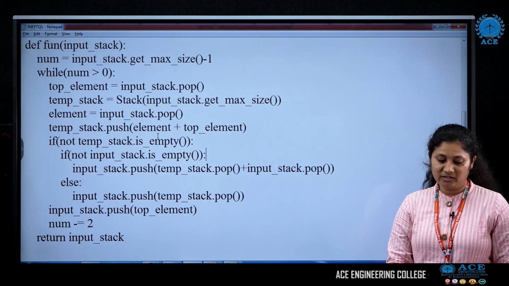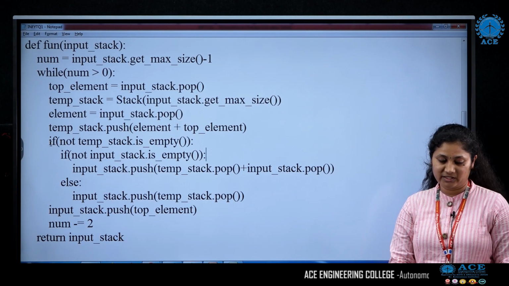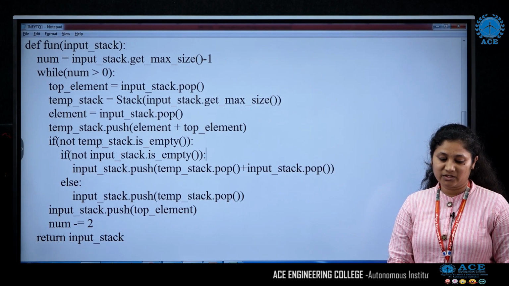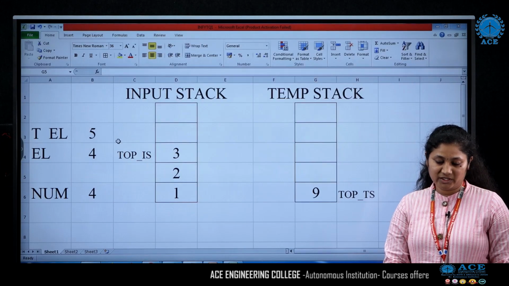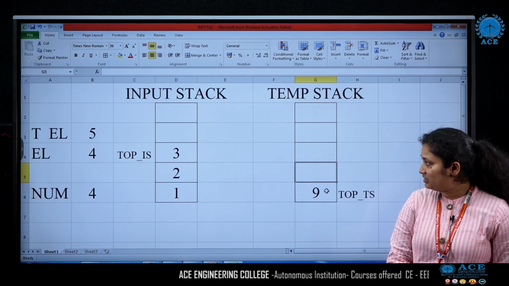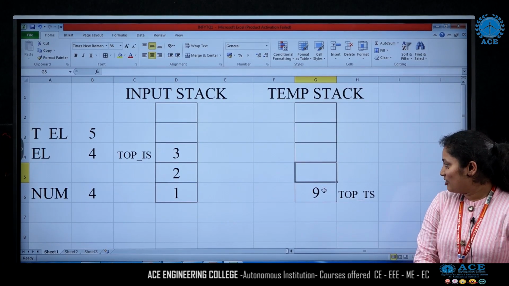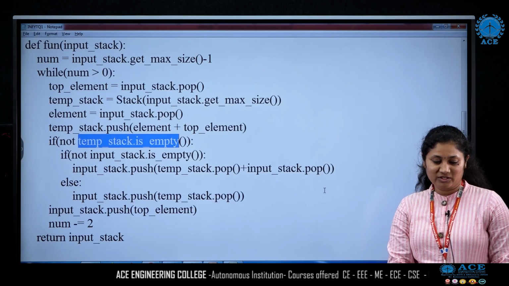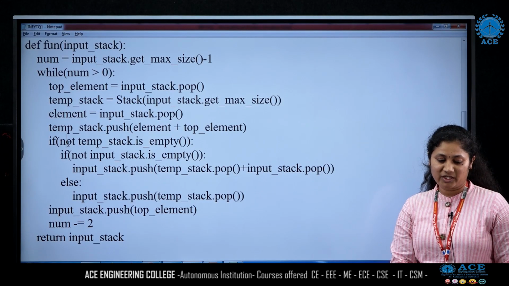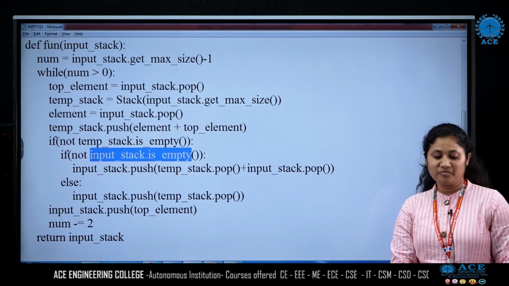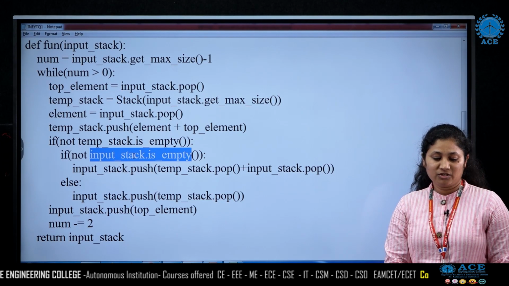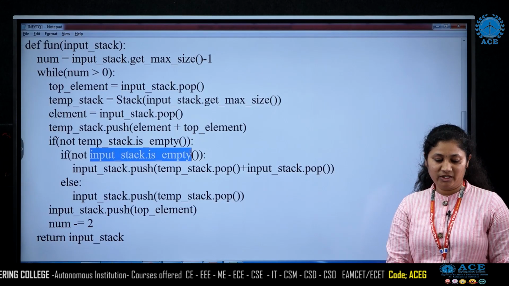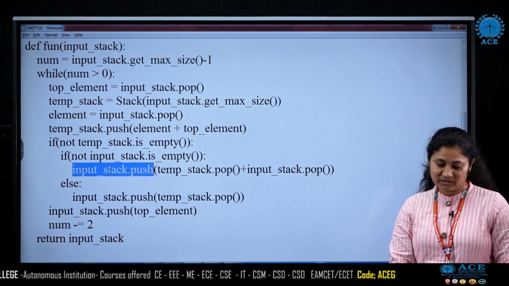Now the next line is a condition. What is the condition? Whether the temporary stack is empty or not. Now you can see that the temporary stack has a value, which means the stack is not empty. So this condition is true. Again we check the next condition: whether the input stack is empty or not. The input stack is also not empty. So now the statements get executed.